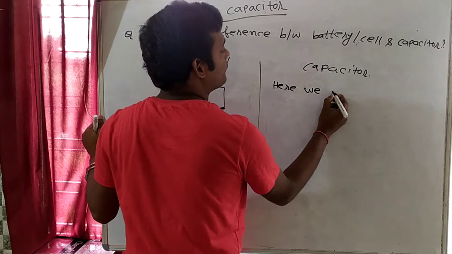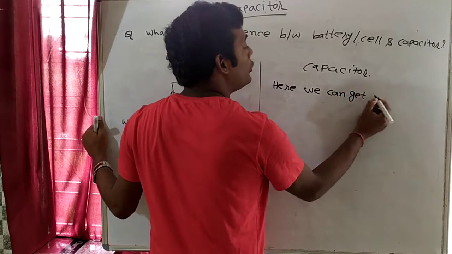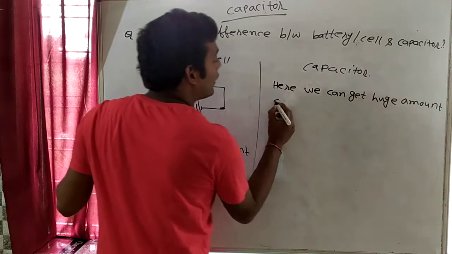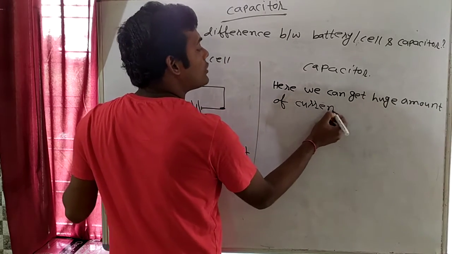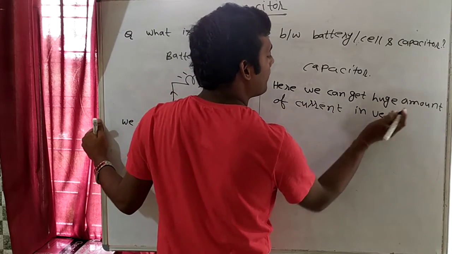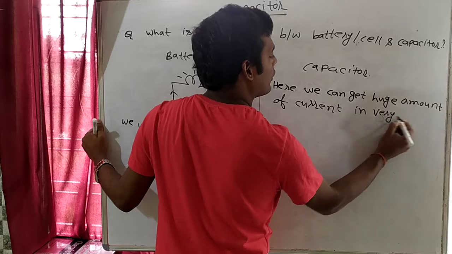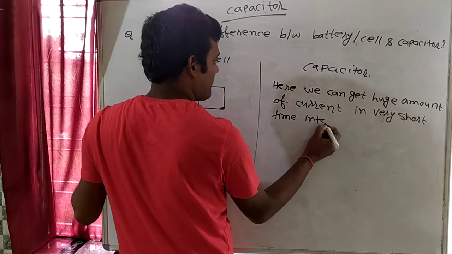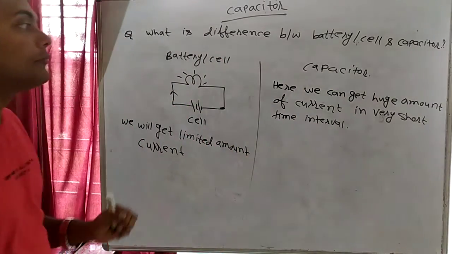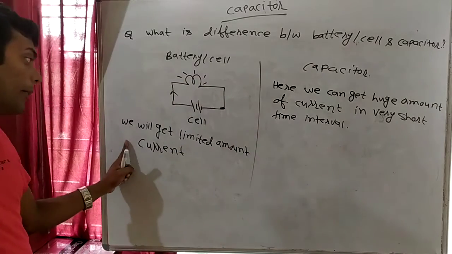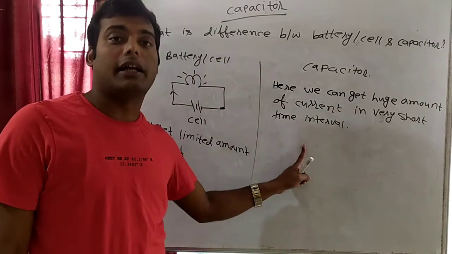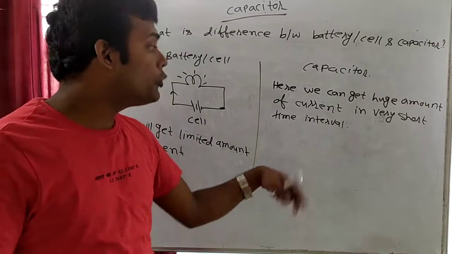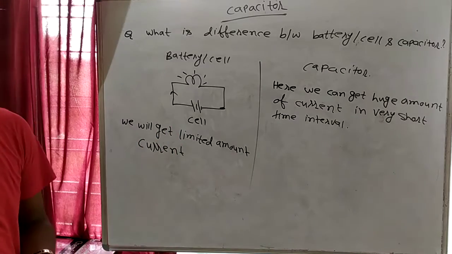So here we can get a huge amount of current in a very short time interval. Clear? So from here also we are getting current, from here also we are getting current. But from the battery or cell we will get limited current, and from the capacitor we will get a huge amount of current in a very short time interval.